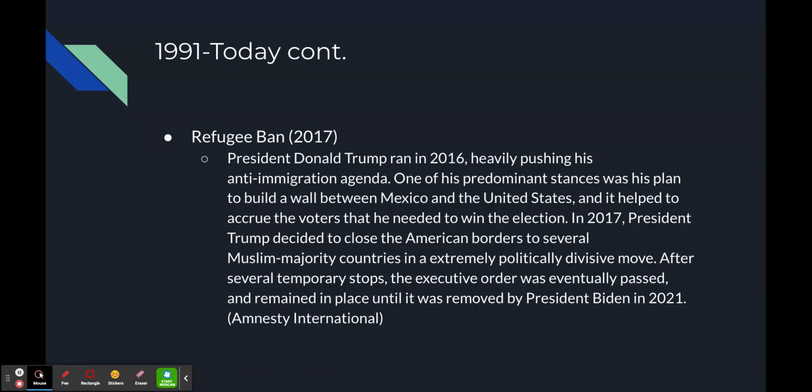The last piece was a refugee ban from 2017 when President Donald Trump ran for president in 2016. One of his major topics was his anti-immigration agenda, building a wall between Mexico and the United States, etc. And in 2017, in his second year as president, he decided to close the American borders to several Muslim-majority countries, including Syria, which was very controversial at the time. And it remained in place until it was removed by President Biden in 2021.